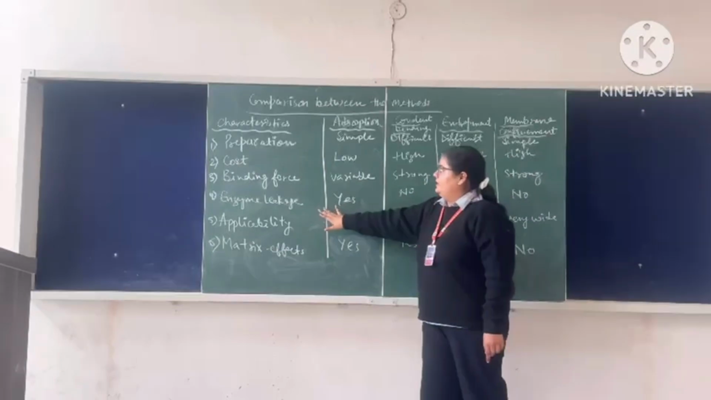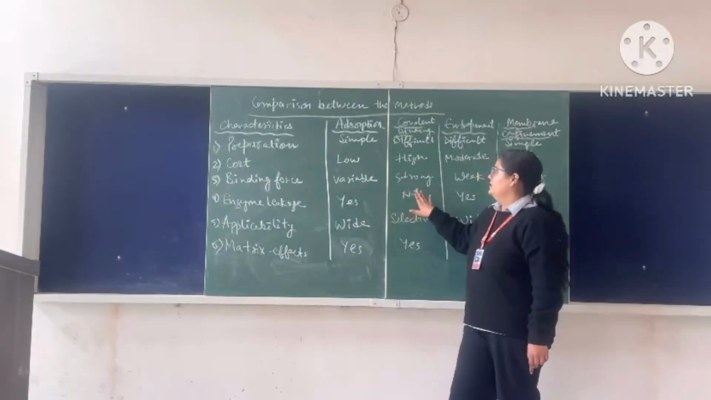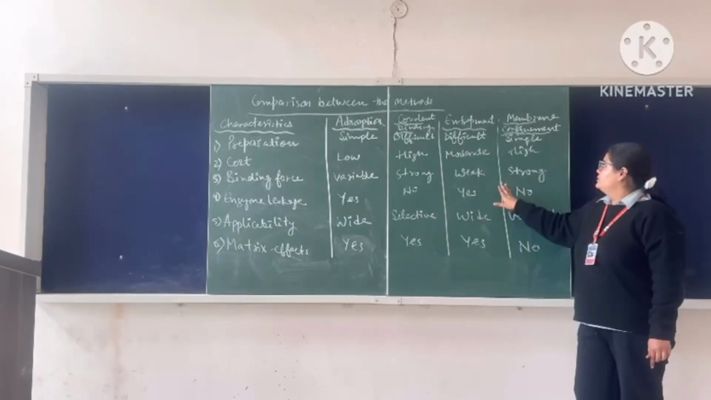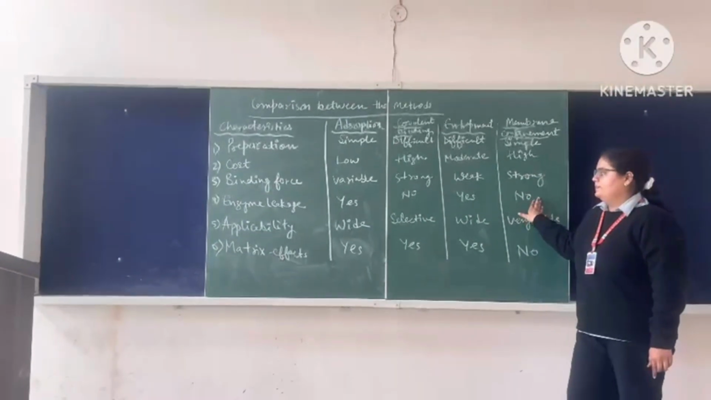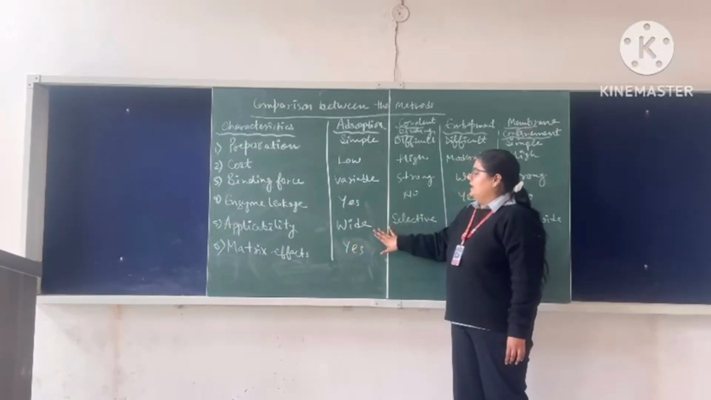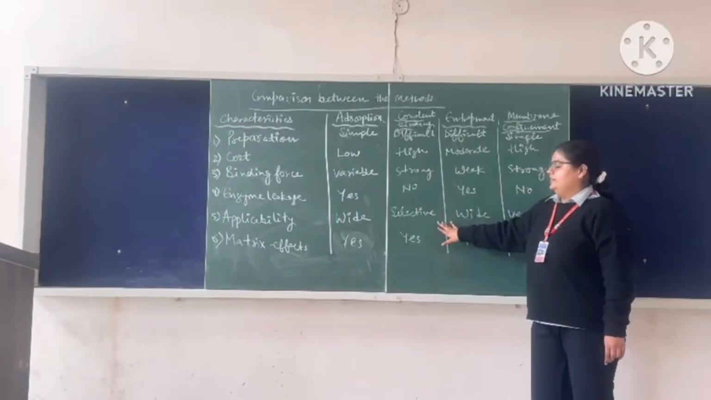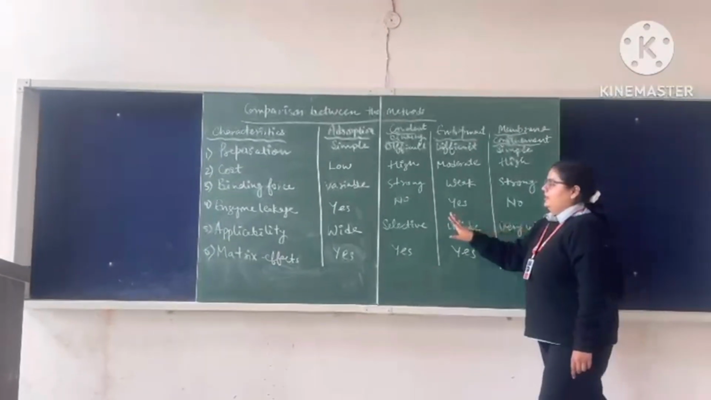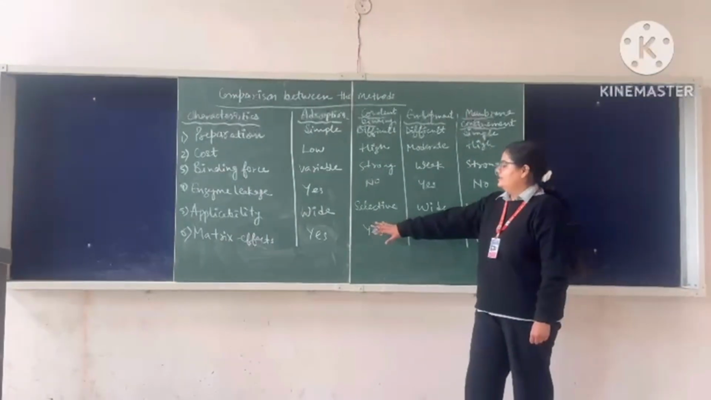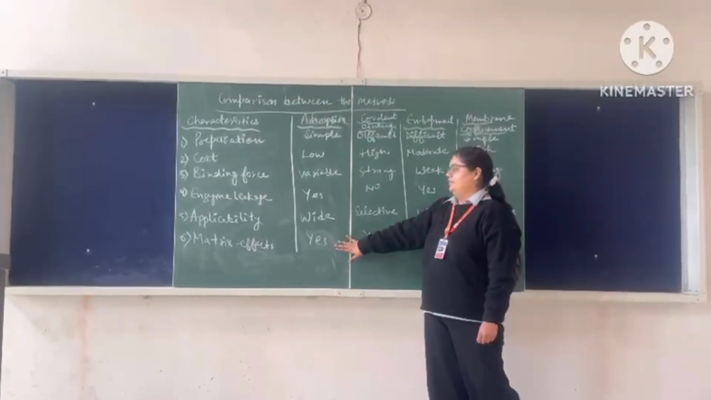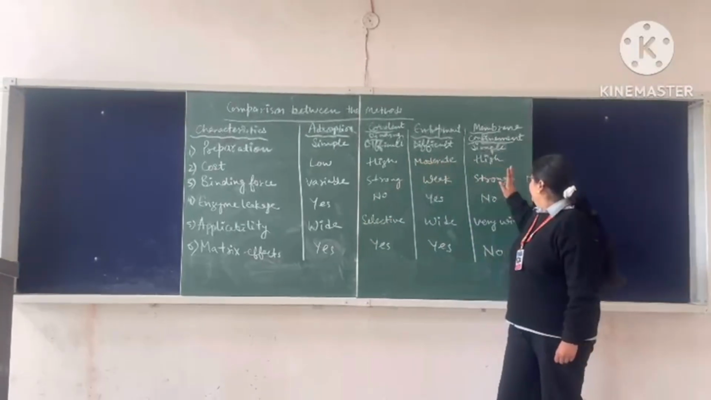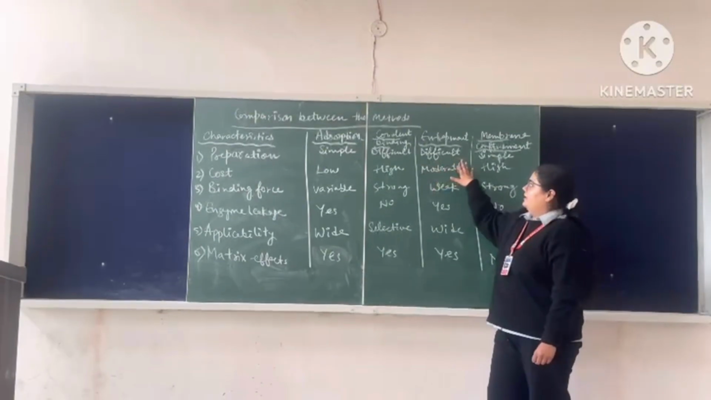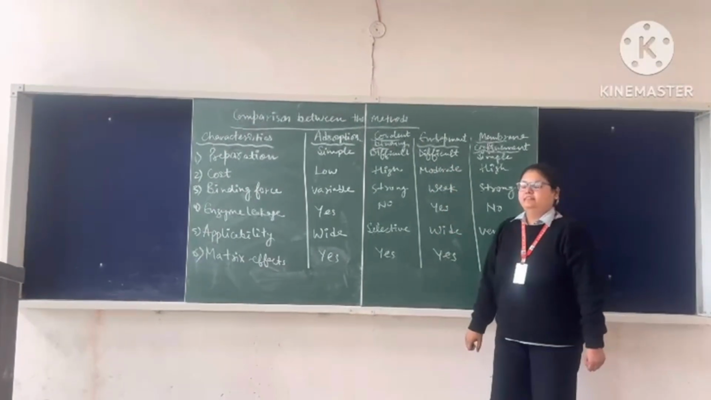On the basis of enzyme leakage, there is leakage in adsorption, but in covalent binding there is no leakage. Entrapment also has leakage, but in membrane confinement there is no leakage. On the basis of applicability, adsorption is wide, covalent binding is selective, entrapment is wide, and membrane confinement is very wide. And last, for matrix effects, adsorption has a matrix effect, covalent binding and entrapment also have a matrix effect, but only membrane confinement has no matrix effect.